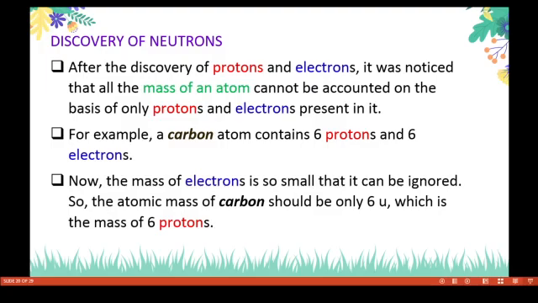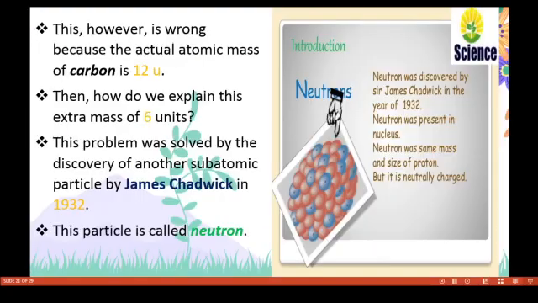So the atomic mass of carbon should be only 6 units, which is the mass of 6 protons. However, this is wrong, because the actual atomic mass of carbon is 12 units. Then how do we explain this extra mass? This is the question for James Chadwick. James Chadwick was a student of Rutherford.